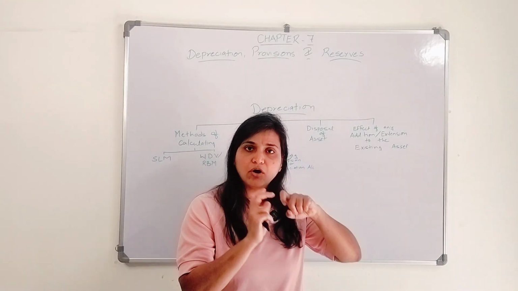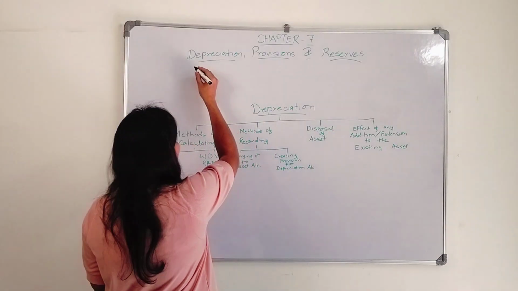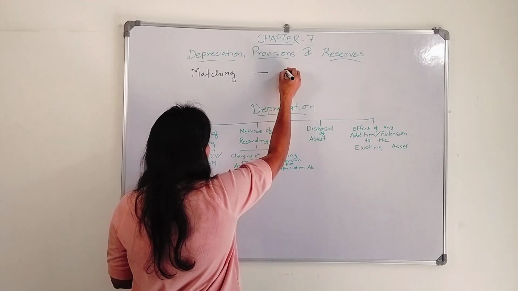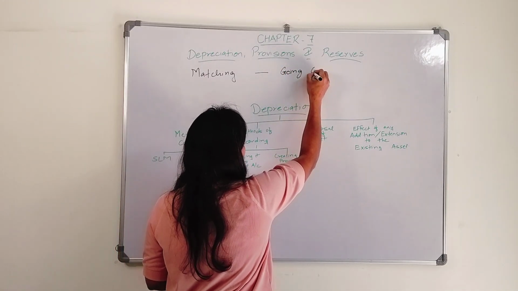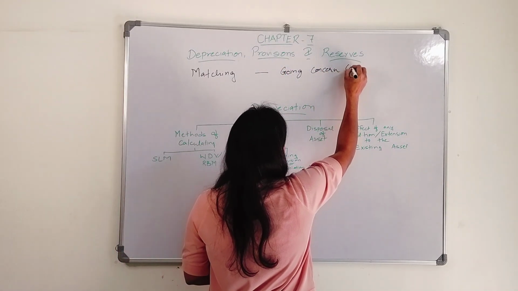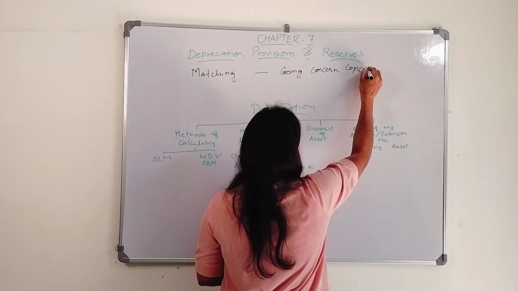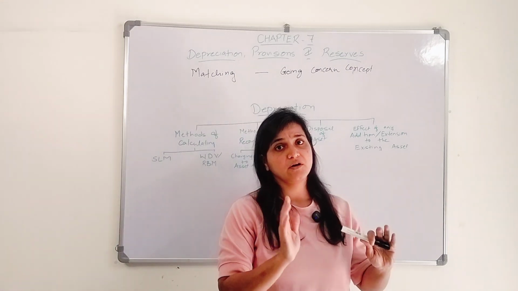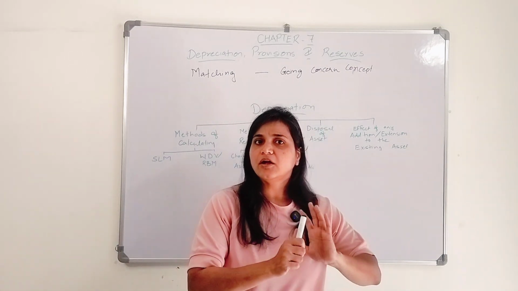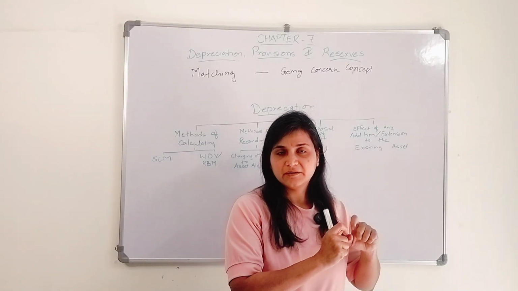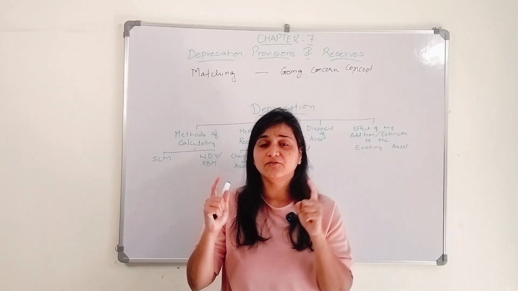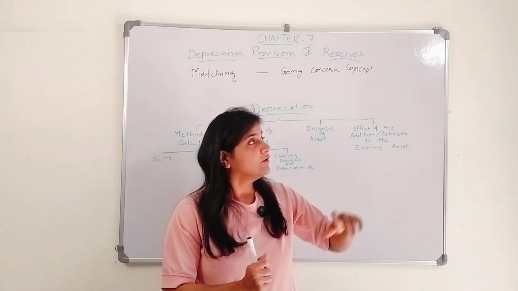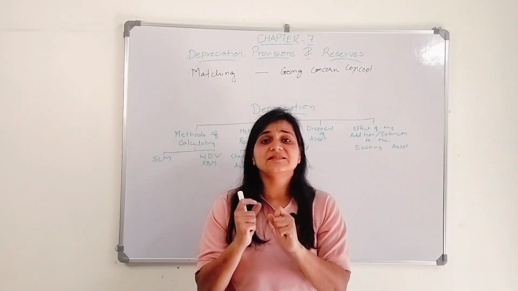You have already gone through those concepts, but these two are the matching concept and the going concern concept. When I say going concern, when the organization starts its business, it starts with the purpose that the organization is going to run for a period of time. It's not that they are going to run this organization for only a particular 1 month. So they start with an intention that this organization is going to run over a period of time. So for that we apply the going concern concept.